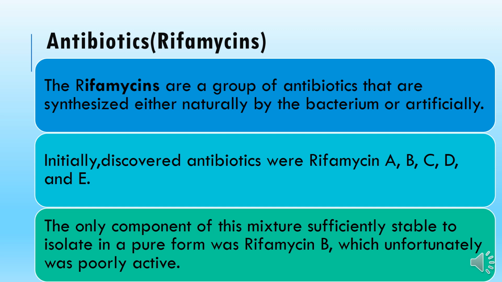But the problem was that it was very poorly pharmacologically active. All the others were unable to stand alone, and isolating them individually in a stable form was not possible. The only possibility was rifamycin B, but that has a very poor effect.